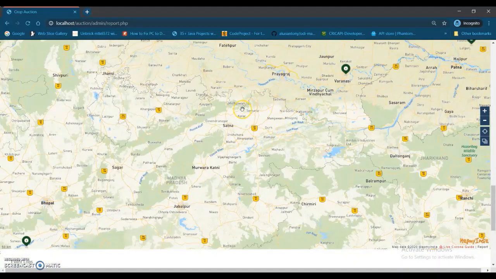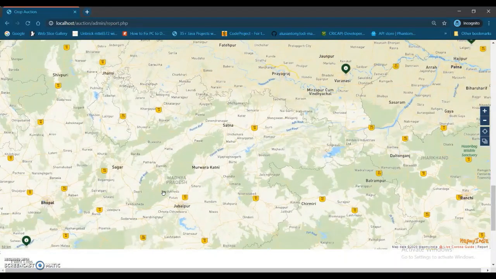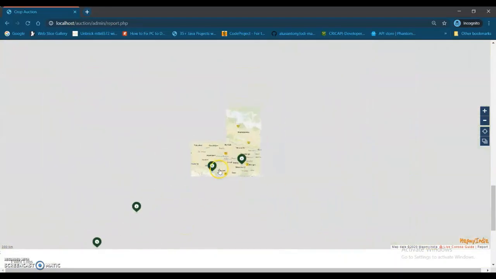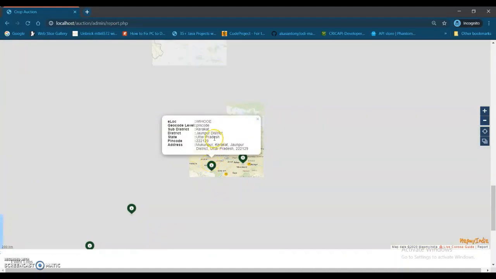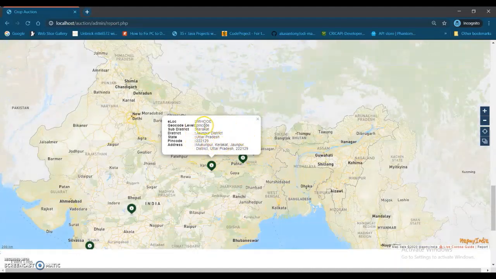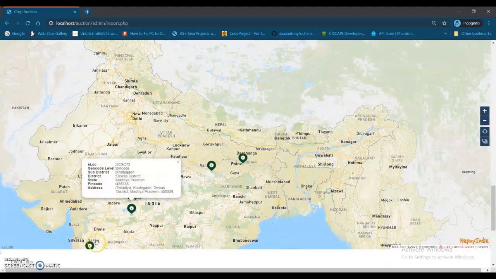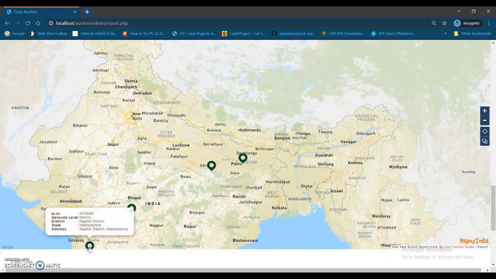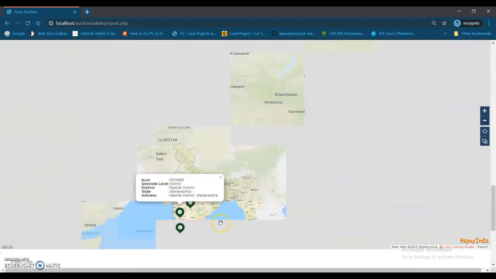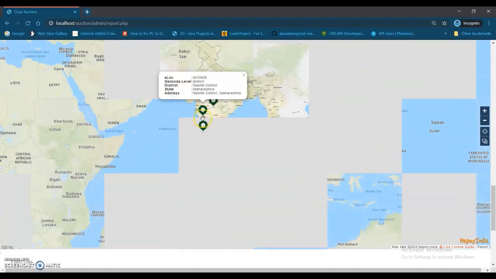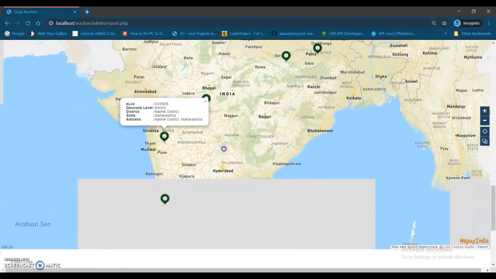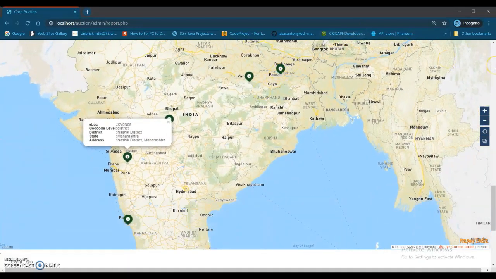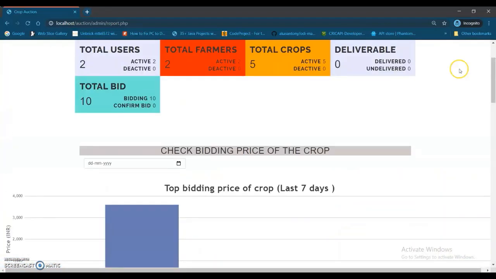And over here you can see the location. This is the geolocation that I was saying. We can see crop locations. Where are the crops? So over here we can see the crop is from Uttar Pradesh, Jaunpur district, the Bhopal district. The Nasik one we have added is over here. You can see orange from Nasik. So basically you can see from where the crops are being added and what's the density of the crops in terms of location. And this is done.